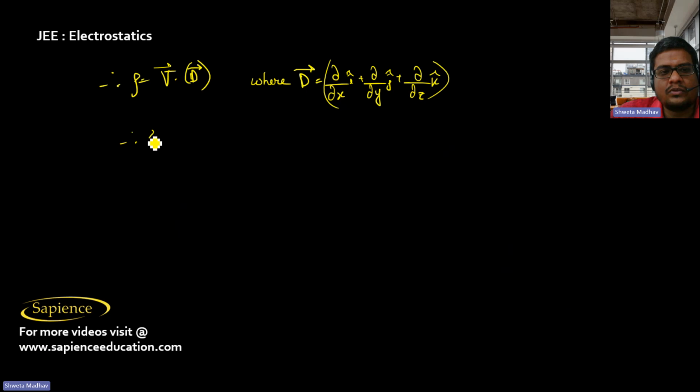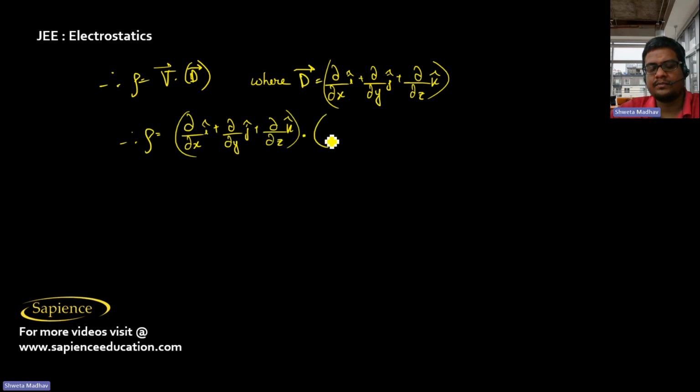So now rho, the charge density, is dou by dou x i cap plus dou by dou y j cap plus dou by dou z k cap, dot product with D, that is e power minus x sin y i cap, minus e power minus x cos y j cap, plus 2z k cap.